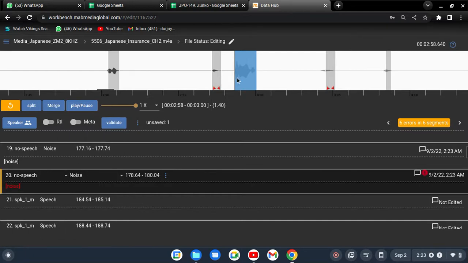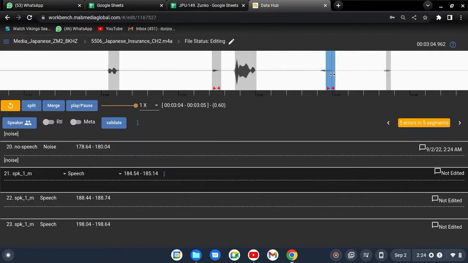On that segment there is laughing, crying, coughing, appreciating, or clapping, whatever, but you understand there is no speech, no words, no filler words, no broken words, no proper word. For that time no need to use any kind of other tag. Just mark it as noise speech, select the noise category for that segment, and put a noise tag in here. Just leave it and go to the next segment.